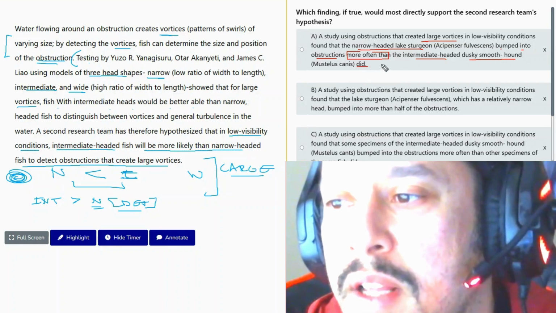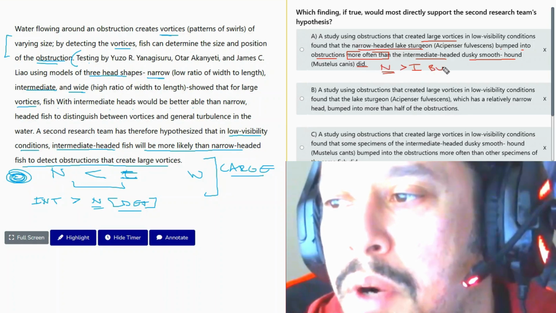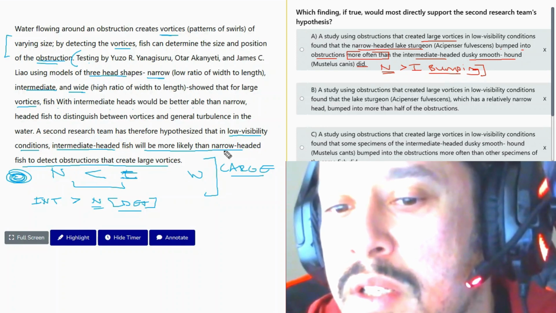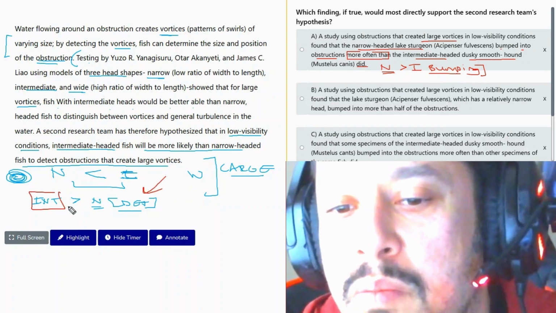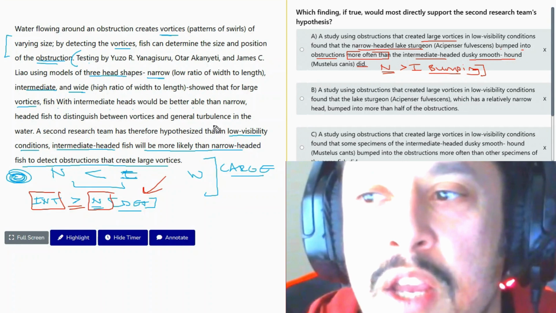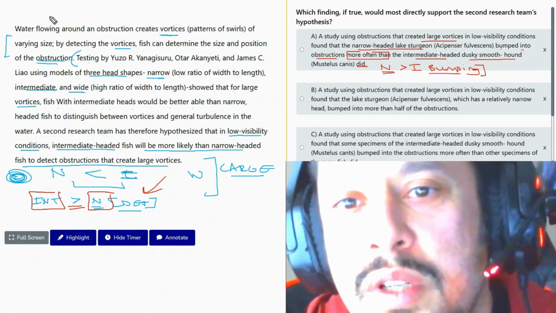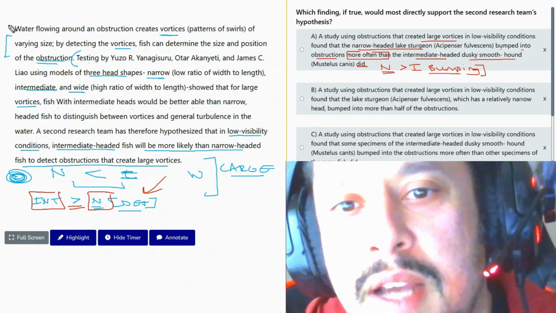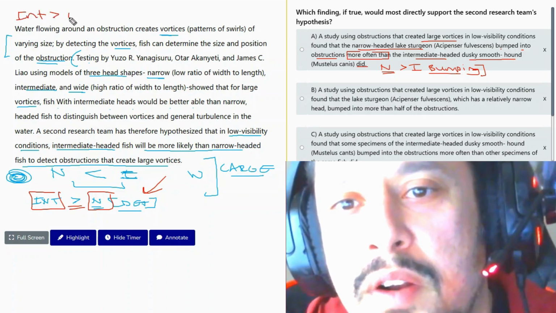Okay, so here's telling me the narrow was more than the intermediate in bumping into obstructions, which shows us that the intermediate is better than the narrow in avoiding them. So it's a flipped idea. So what the text is telling us is the intermediate is better than the narrow in avoiding.